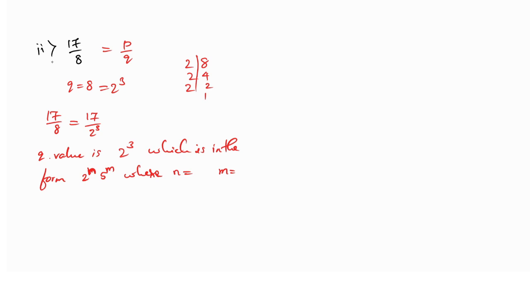No one is answering. Yes, the n value is 3. What is the m value? It is 0. Here we have 2 raised to 3, but we don't have any 5 raised to anything, so it will be 5 raised to 0.